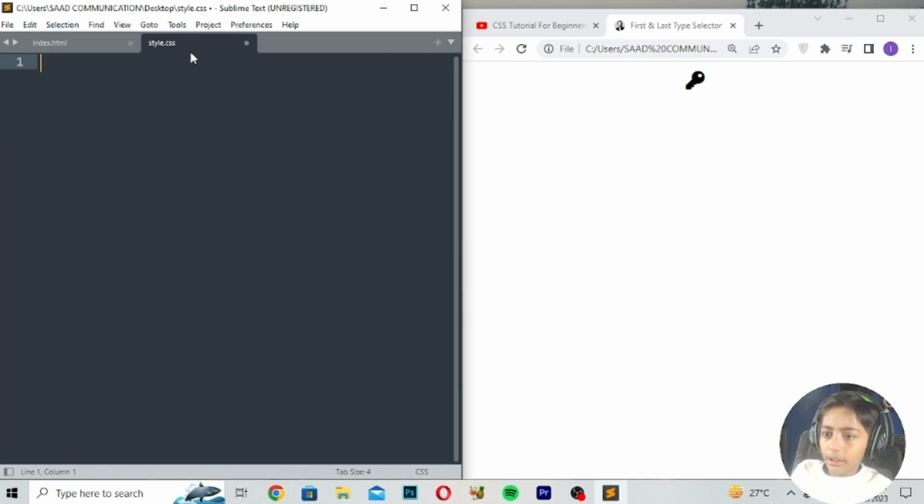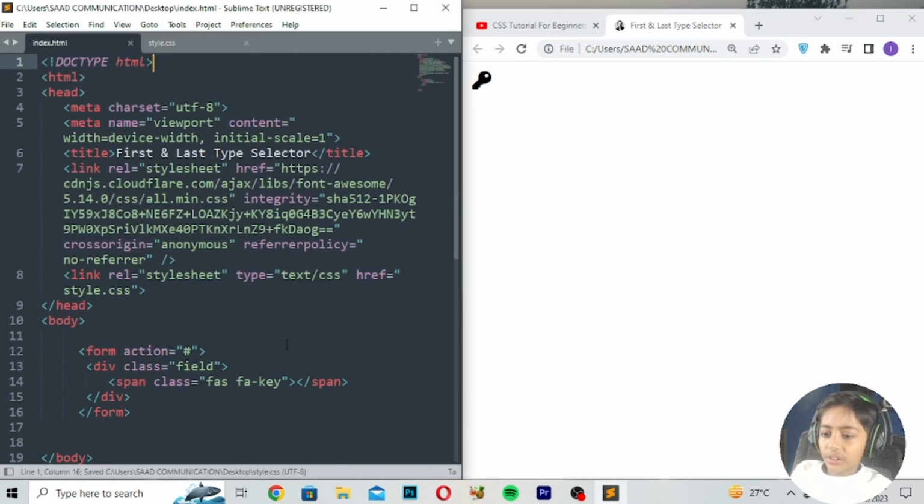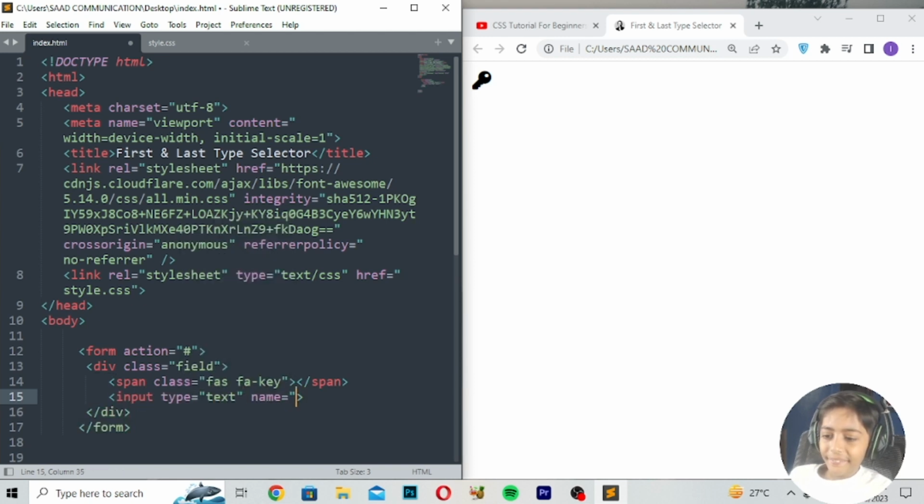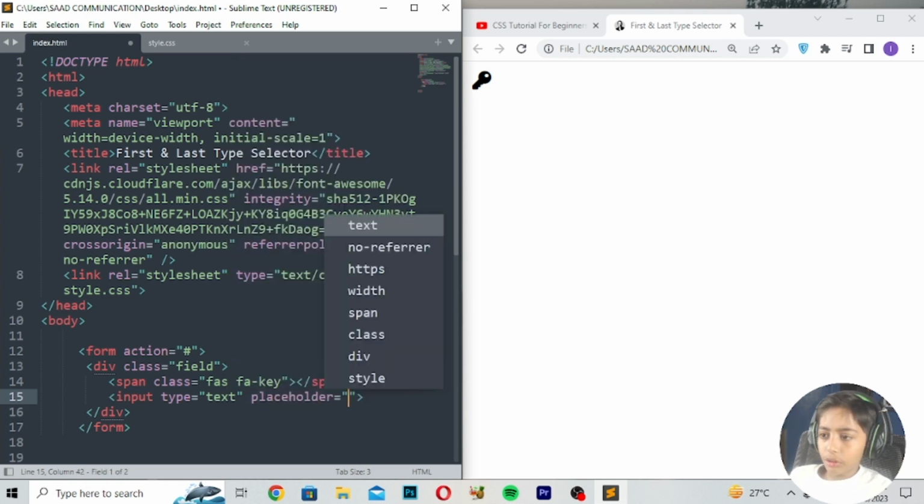Here you can see it, and save and refresh. It is coming like that. And now here we can write input type should be text. Here we can write placeholder should be required.